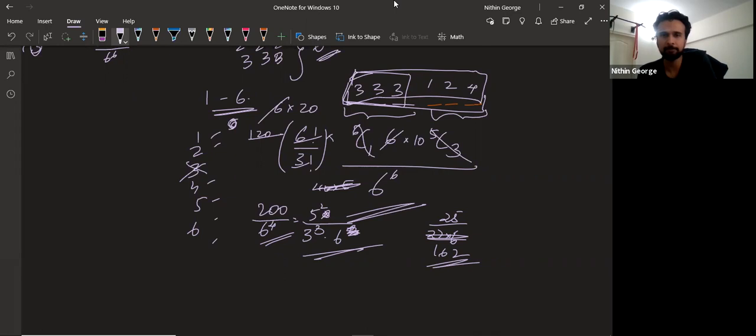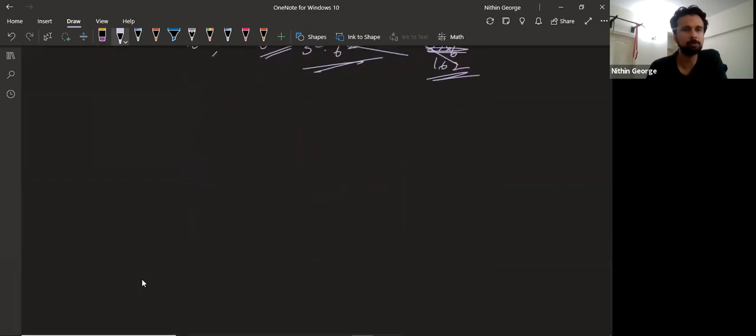Okay, got how this is done? I think not this calculation and all, you leave it. I just did it for my fun. But okay, now what is the last part of the question? At least 4 of them show the same face. What do you do here? At least 4 should show the same face.